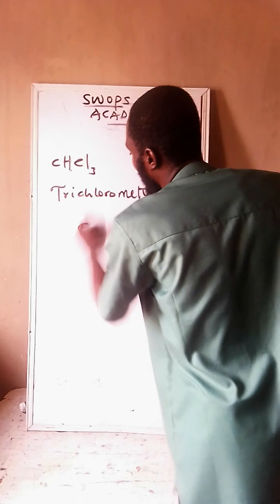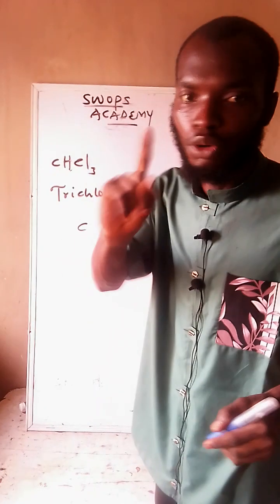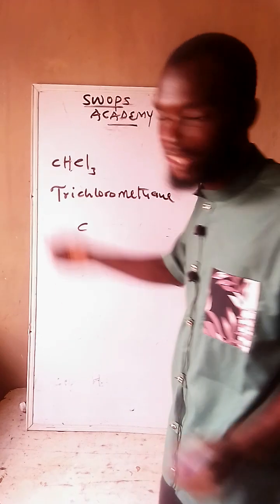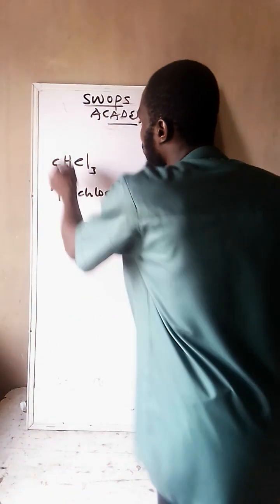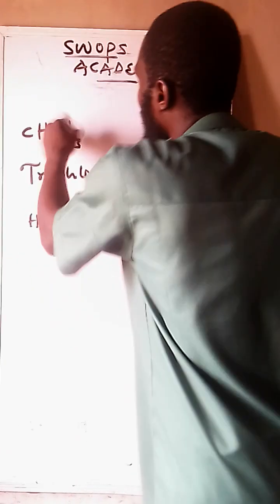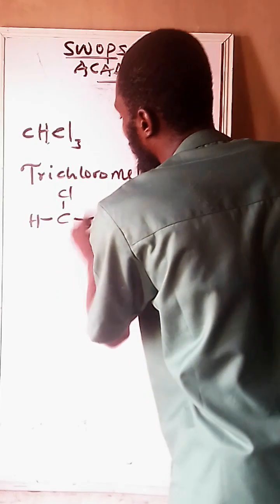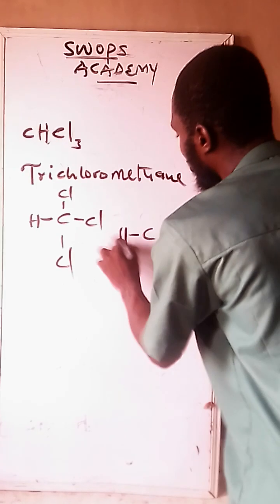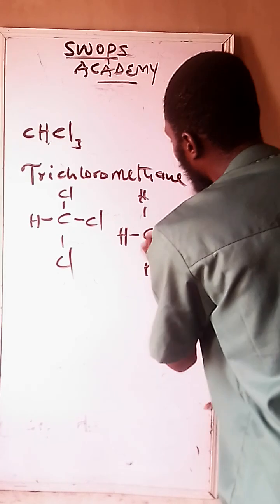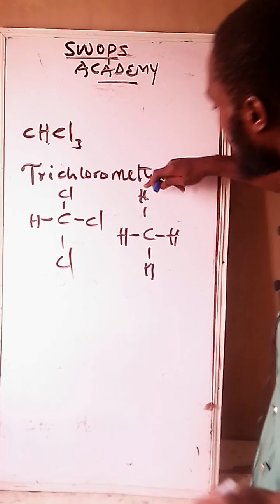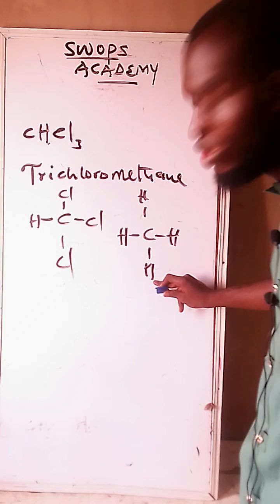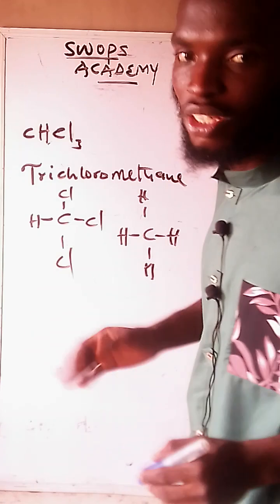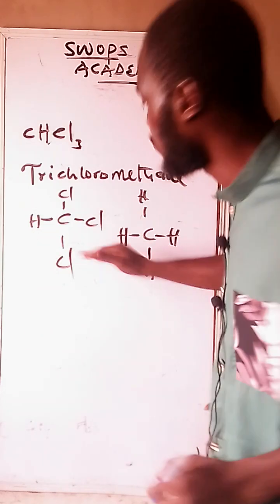How many carbon are we having here? One. Once you have one carbon, we call it meth. Then how did we fall on ANE, methane, that we used to end it? It is as a result of, what do we have here? Hydrogen. What do we have? We have chlorine. How many chlorine? These are 3 chlorine. Normally, from the onset, it is 4 hydrogen that should be there. 4 hydrogen, this is methane. But they replace one hydrogen, this other hydrogen, with what? With 3 chlorine. We call it substitution reaction in the presence of ultraviolet radiation to form this.